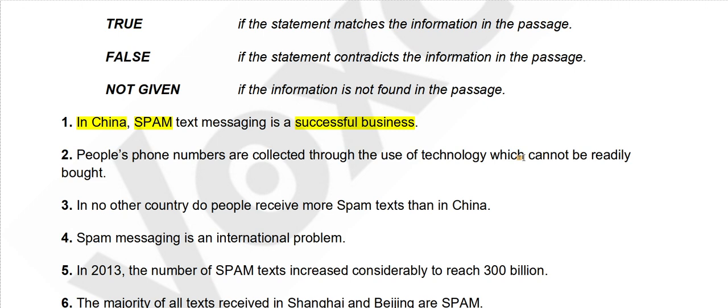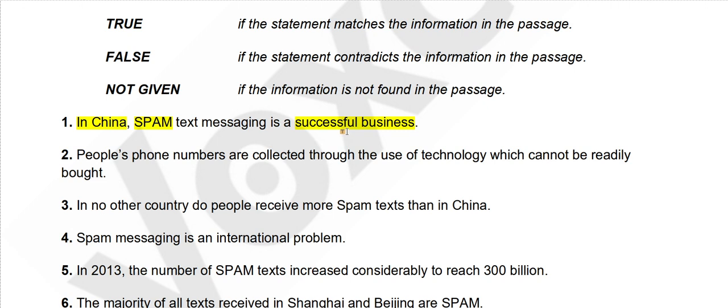It will not be written like that. Paraphrasing will be used no matter what, so we do not hope to find the exact same words. How can they write successful business? Like growing business, or a trade where people are generating a lot of profit, something like that.